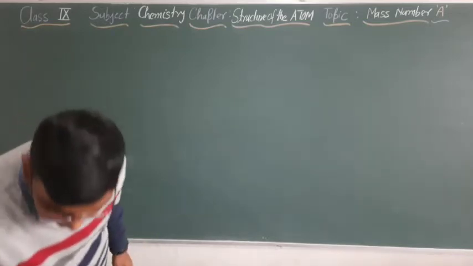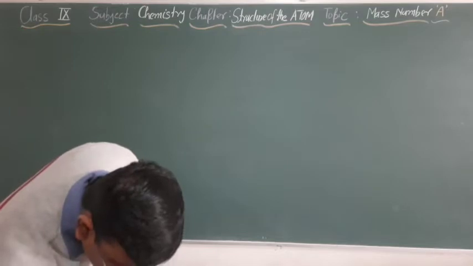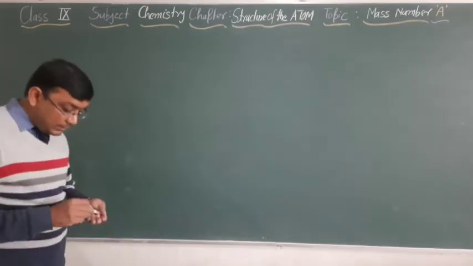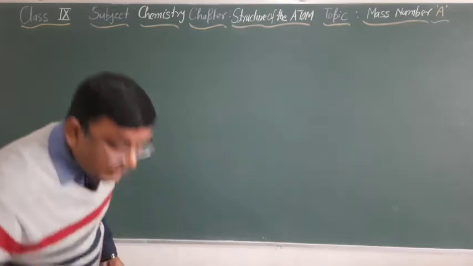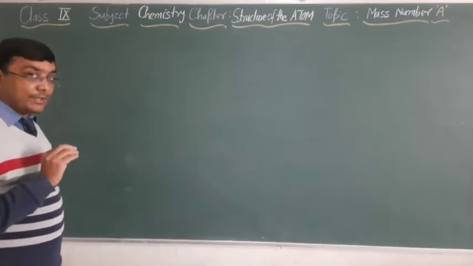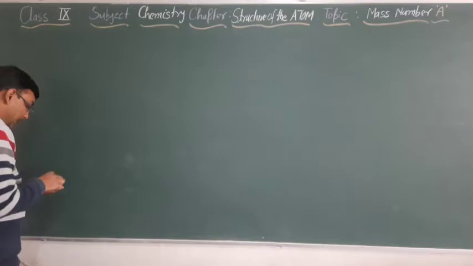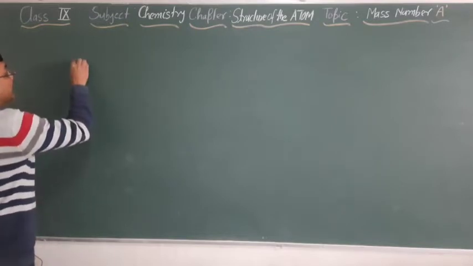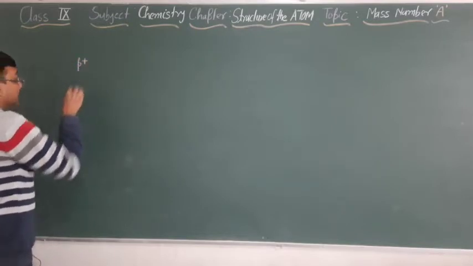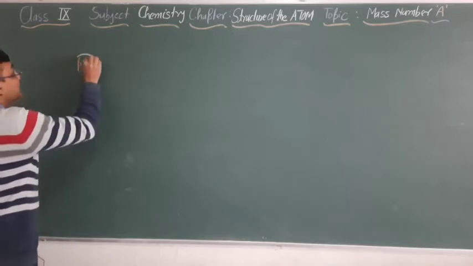First of all, as we know, the structure of the atom: every atom has two parts. One is the nucleus.